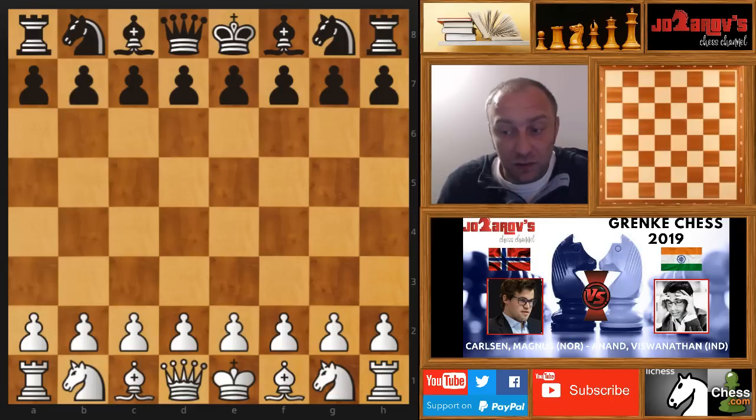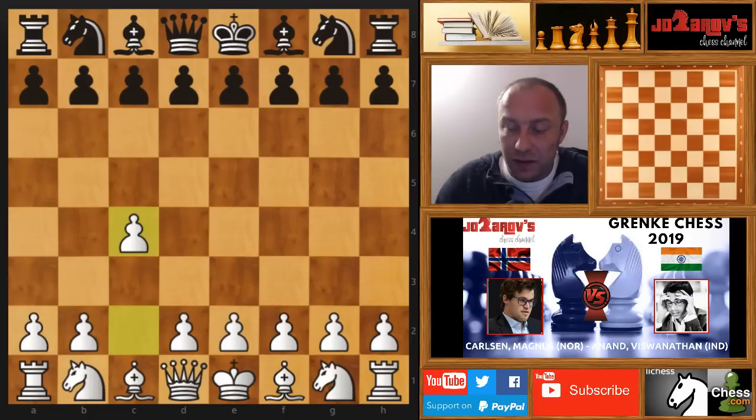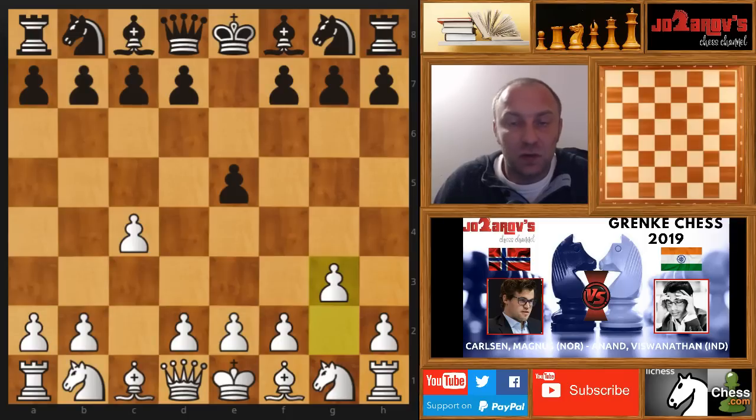So we have here c4 by Carlsen, and now e5 by Viswanathan Anand. g3, and now Magnus Carlsen plays this sort of reverse Sicilian that he's used to playing as black against e4.